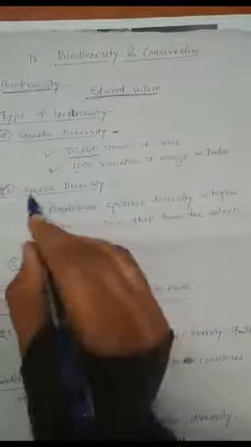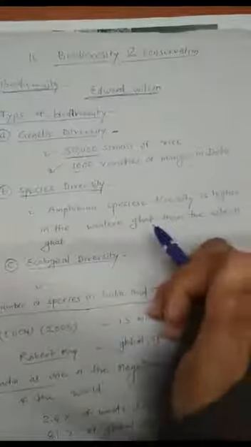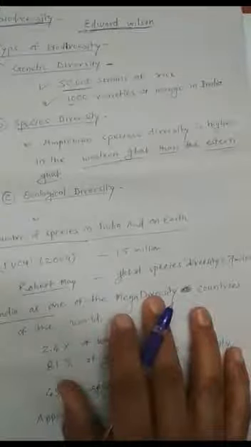And species diversity. Species diversity means diversity of the organism at the level of species. For example, amphibian species diversity is higher in the Western Ghats than the Eastern Ghats. Okay. And third one is ecological diversity.